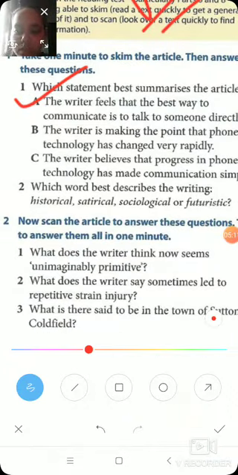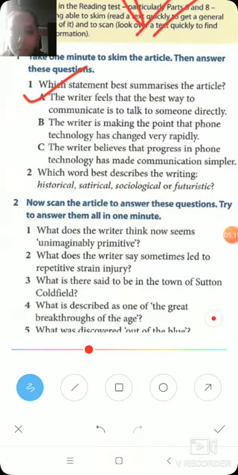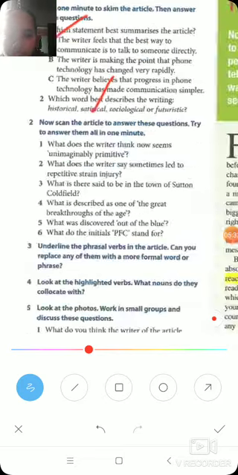Okay, now we come to the second. Which word best describes the writing? So, which word describes the whole article that you read, whether it's historical, satirical, sociological, or futuristic? So, the answer is satirical, okay? If you got it right, very good.